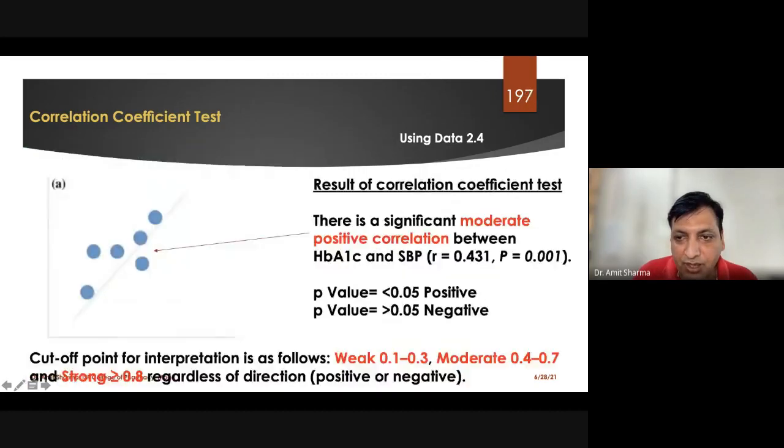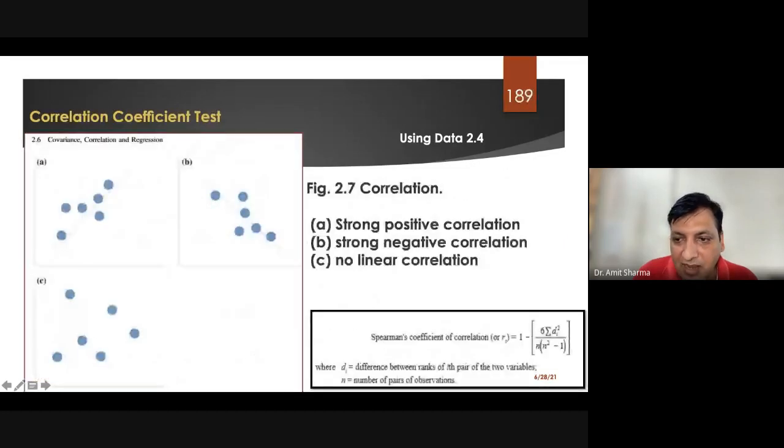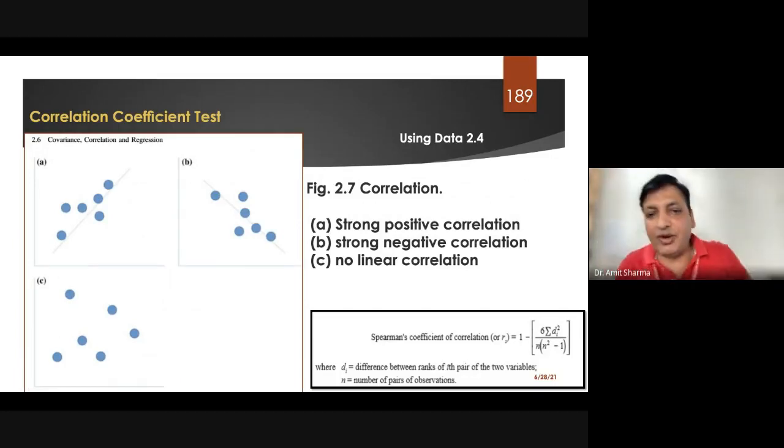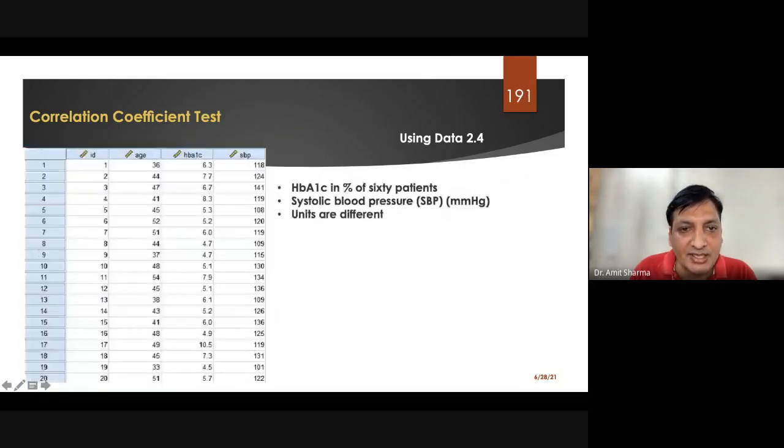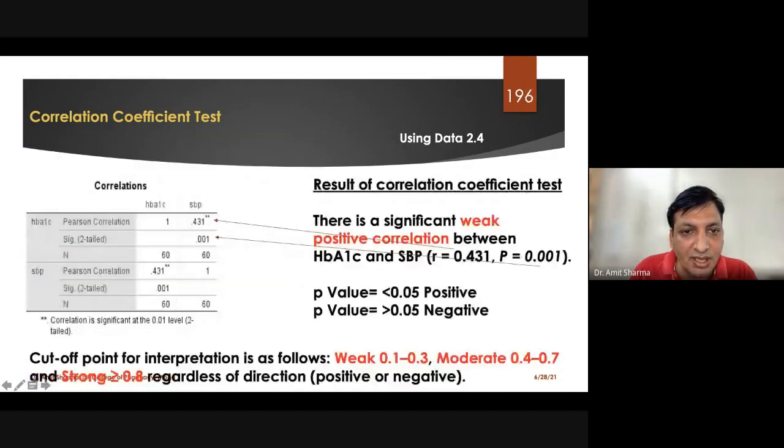If you are doing this manually with the help of this equation, then we have to standardize the unit. We have to find out how much percent of one unit of HbA1c is equivalent to how much of systolic blood pressure. And the answer was given by the software. Whenever we applied the test, you can see that 1 unit of HbA1c is equivalent to 0.43 unit of systolic blood pressure.